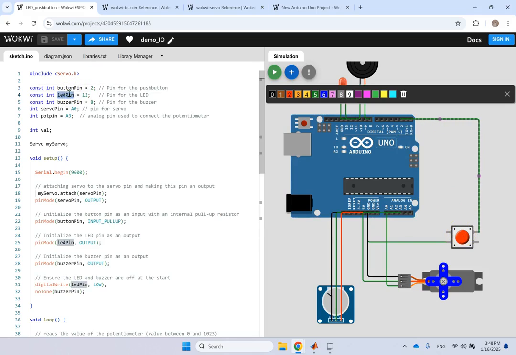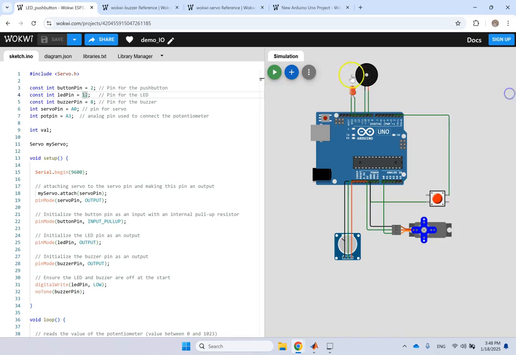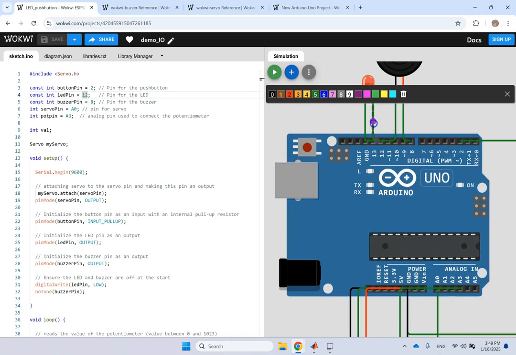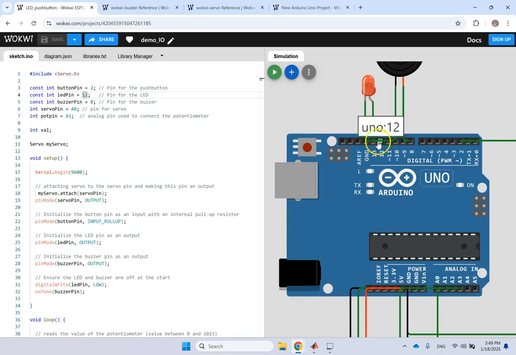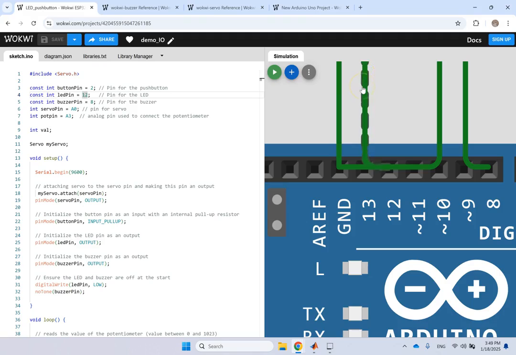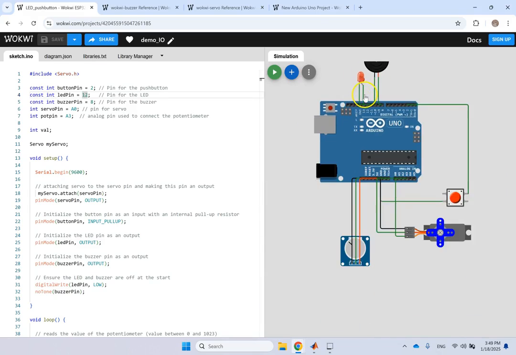The LED pin, which is an output pin, is pin 12. So again, if you go and see, the LED, one side of it is grounded, the other side is attached to pin 12. You see it's connected to pin 12 here, right? So if you hover your mouse on it, it shows which pin it's coming from. It shows kind of like electricity flowing through the wire. So it's really good for tracking and seeing which pin it is going to.